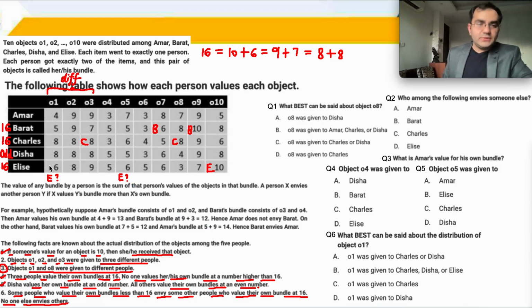And now what we can do is that we can say that E इन दोनों में से कोई एक है. So let's say this value is E. ठीक है. And missing values पे dot लगा देते हैं for clarity. ये हो गए. These are the 4 dots that have been picked up. हमारे पास 16 सारे के सारे आ चुके हैं. दिशा को एक ऑड नंबर देना है और अमर को एक इवन नंबर देना है. So out of these 4 dots, what is the even number that I can give to Amar? 9, 3, 7, 3 में से.